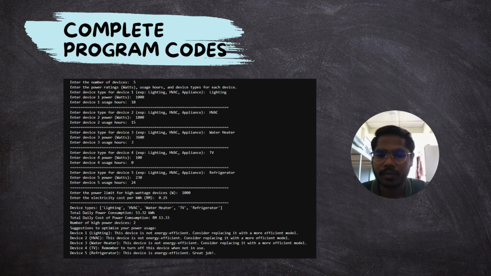This is the inputs and outputs for the code. First, we enter the number of devices. Then the user has to enter the power rating, usage hours, and device type for each device. Then the user has to enter the power limit for high wattage devices. This is where we can count the number of high power devices. Then enter the electricity cost per kilowatt. Once that is done, the output is the device types, the total daily power consumption, the total daily cost of power consumption, the number of high power devices, and the suggestion to optimize your power usage.